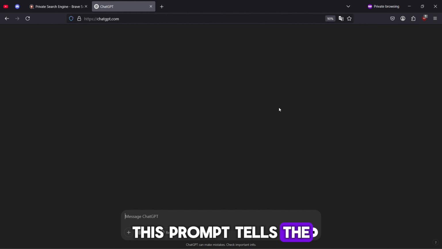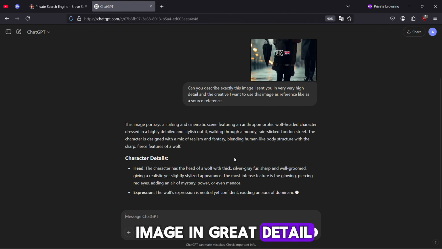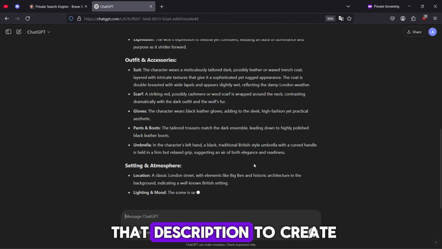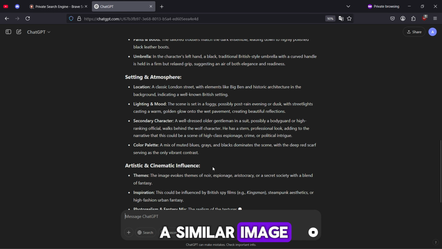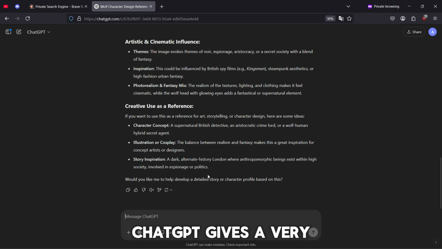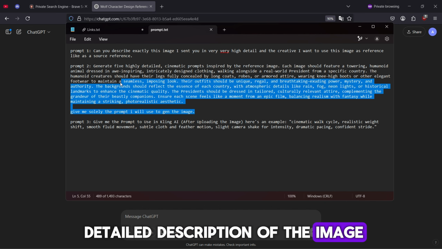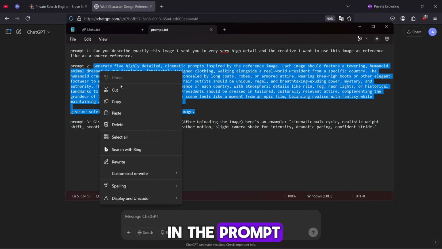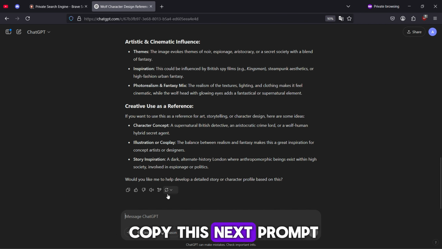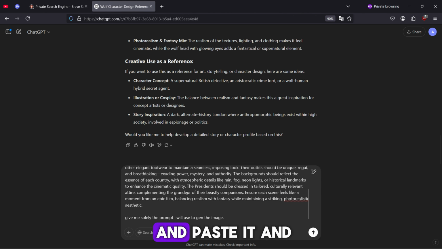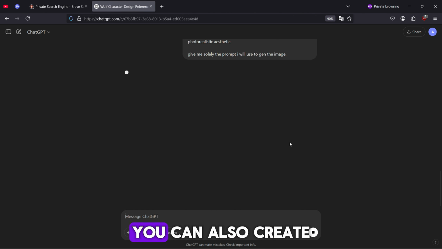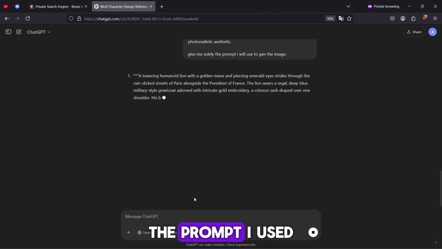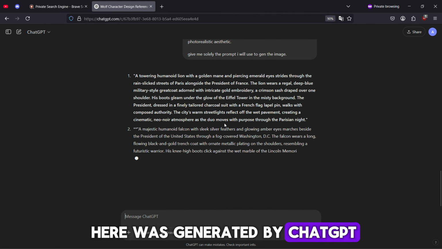This prompt tells the AI to describe the image in great detail, so we can use that description to create a similar image. And as you can see, ChatGPT gives a very detailed description of the image, just as we asked in the prompt. Once it's done, let's copy this next prompt, link in the description, and paste it, and run it. You can also create your own prompt.